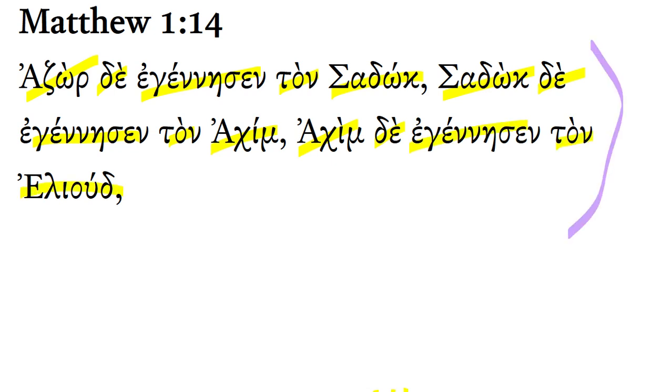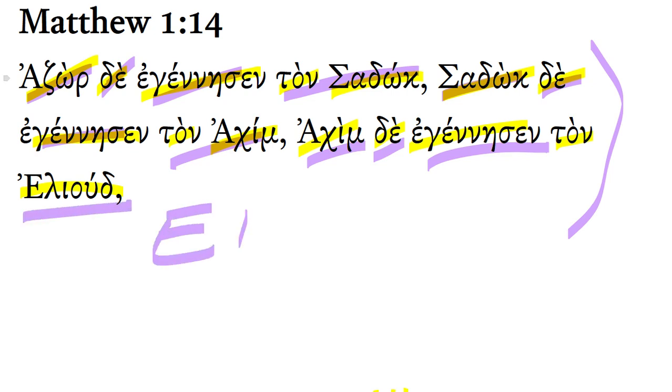We continue reading here the genealogy of Messiah Jesus, and we read, and Azor begat Zadok, and Zadok begat Achim, and Achim begat Eliud. This last name here is often transliterated with Latin letters for the English language like this, Eliud.